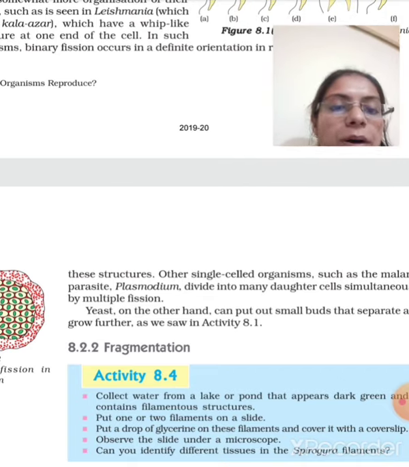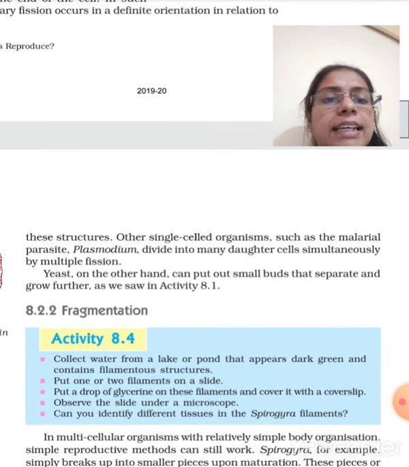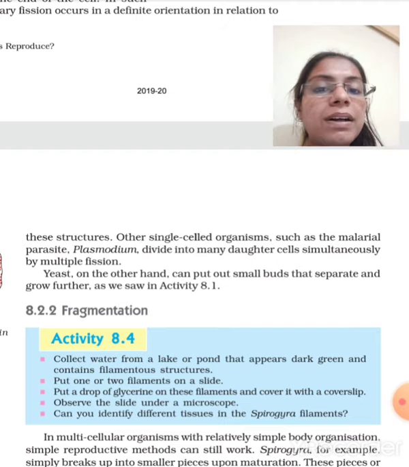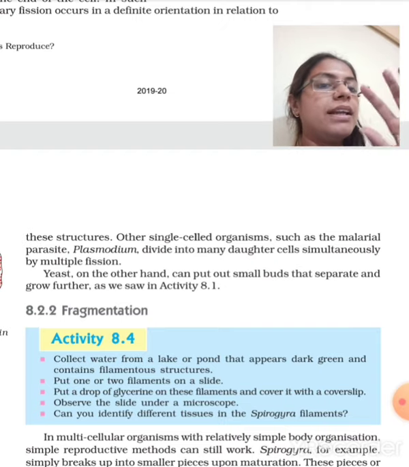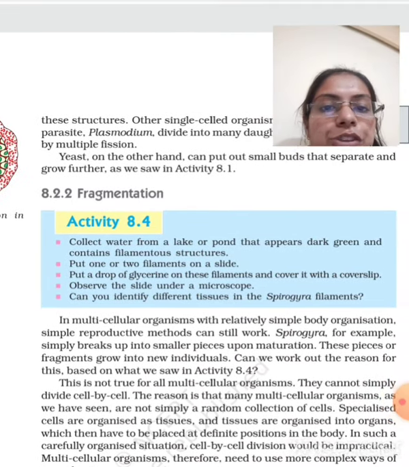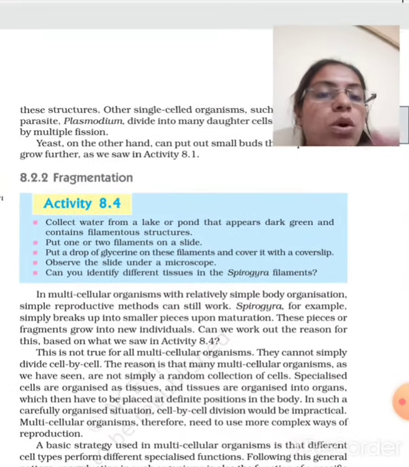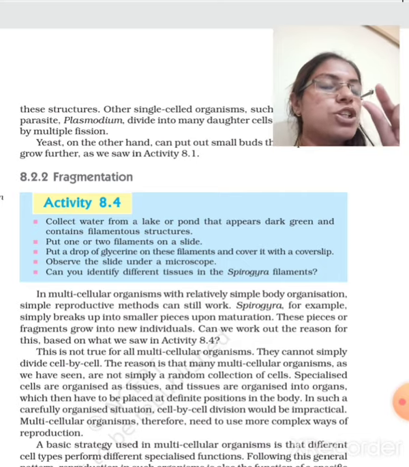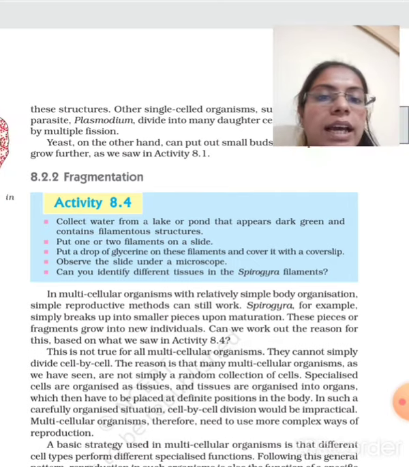If we talk about one single cell, such as the malarial parasite, here multiple fission will occur. From one single cell multiple cells will form, that is multiple fission. In yeast, if we talk, a small bud is formed. Bud means a small growth, a small cell-like growth will occur, and that will divide.